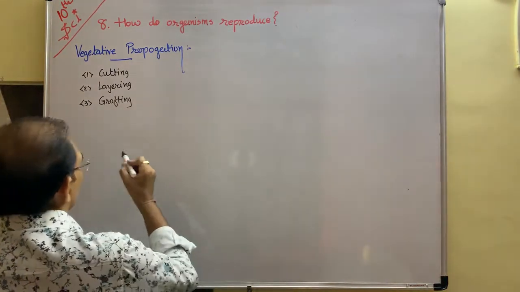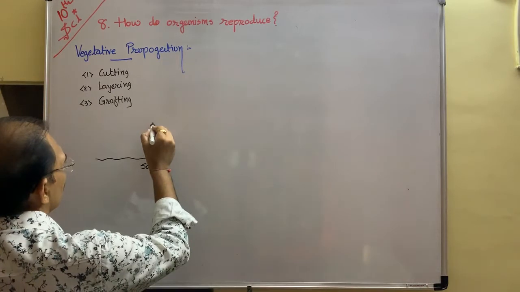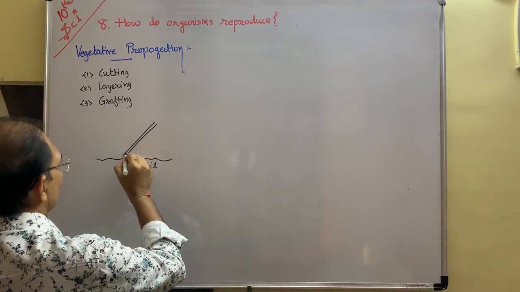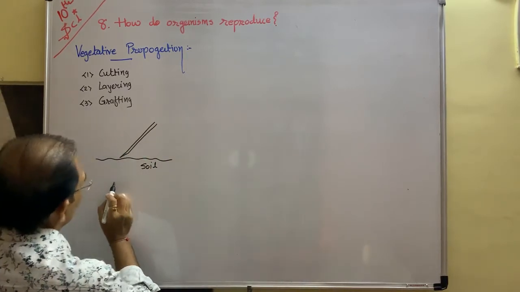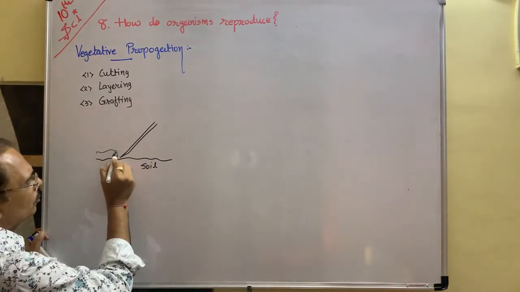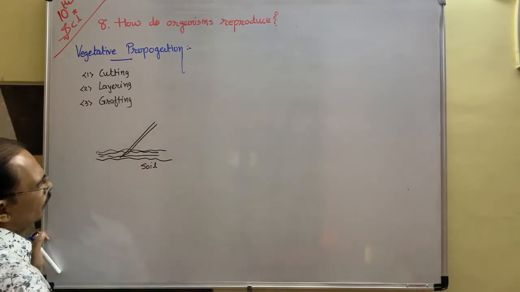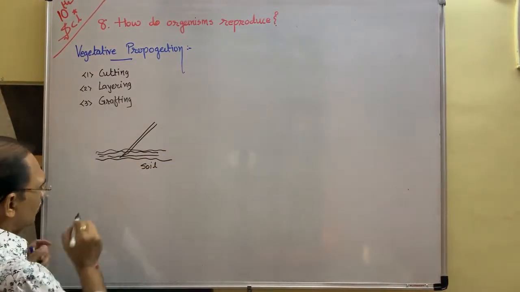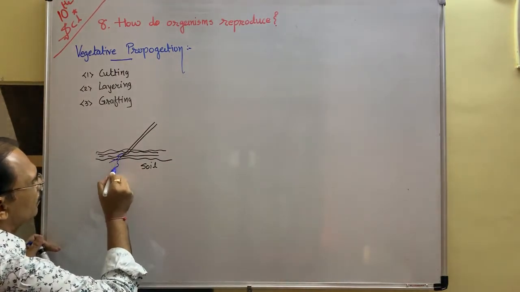suppose this is the soil layer, and this is a branch, and we cut it finely so that this portion is a slant portion. If you sow it into the soil, then after some time, if you water it properly and place it in proper sunlight, small root hairs come out from it.